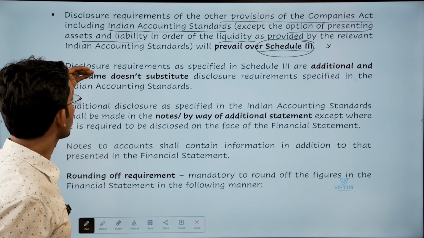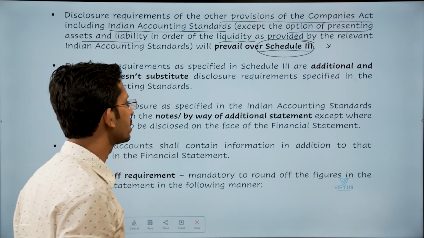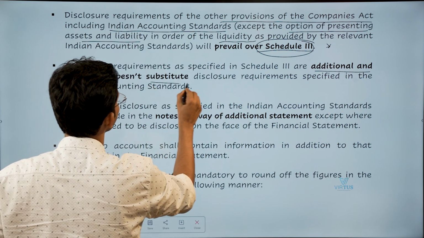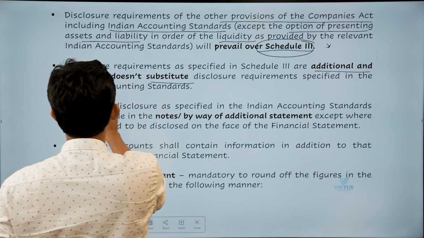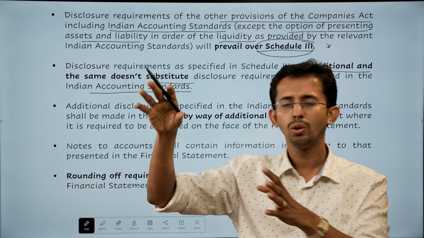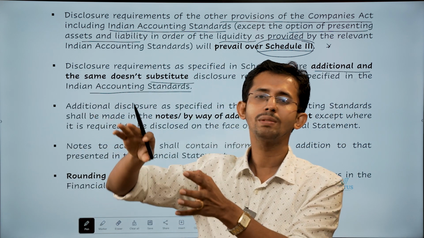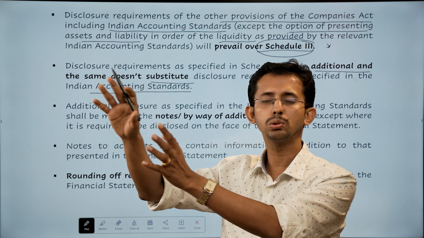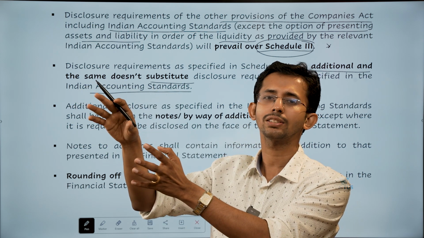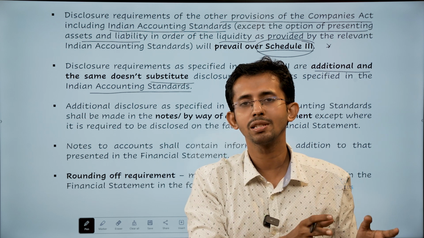Now, what is the second point which I want to discuss? Disclosure requirements specified in Schedule 3 are additional and do not substitute the disclosure requirements specified in the Indian accounting standards. There are a lot of disclosure requirements in the Ind AS. I have followed those disclosure requirements, so can I say I don't want to follow the disclosure requirements in Schedule 3?